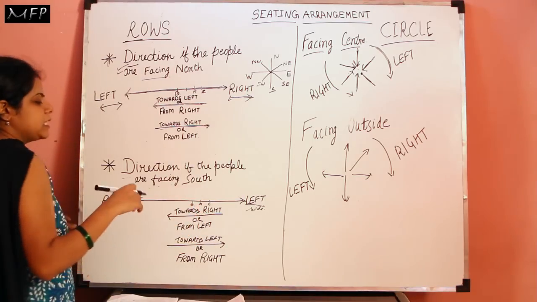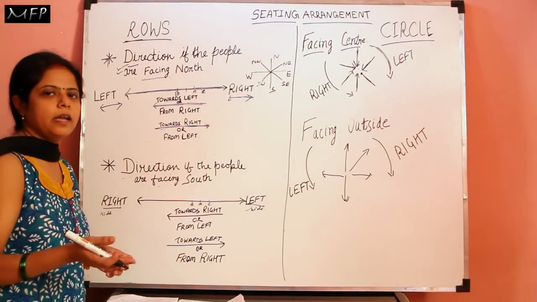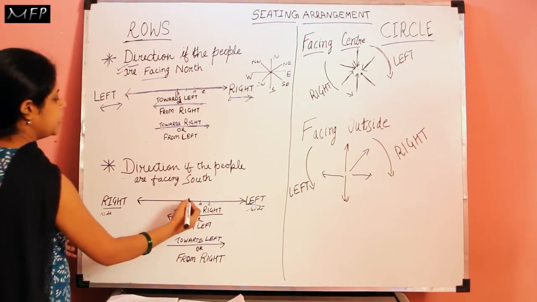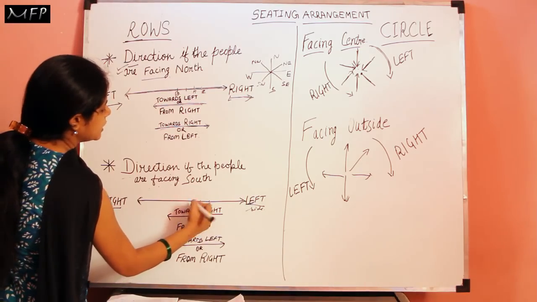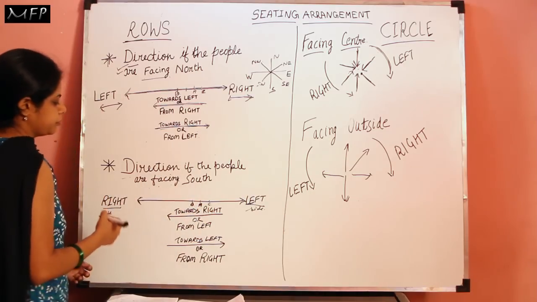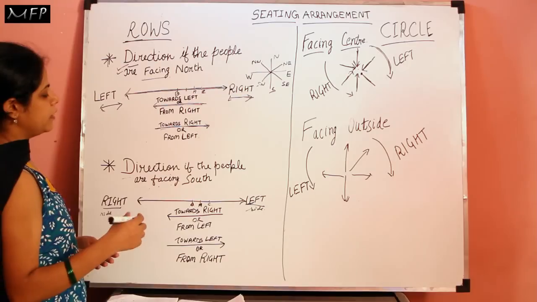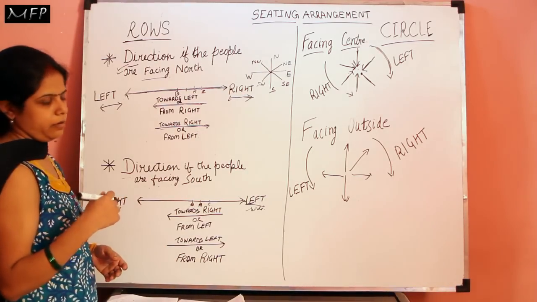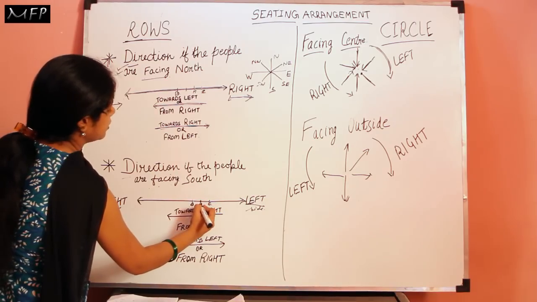If in the question it is given that A is sitting towards left of B, then if B is sitting here, left of B means this side. That means A will be sitting here. Similarly, if it is given that C is sitting towards left of A, then C will be sitting here if A is sitting here.